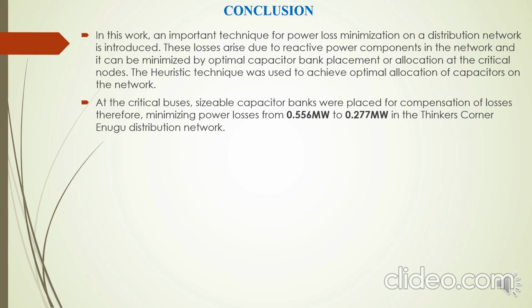The critical buses were our determination point for optimal capacitor size and placement. With the compensation, we were able to achieve a significant power loss reduction on the network from 0.556 MW to 0.277 MW on the Tinker's Corner Enugu distribution network.